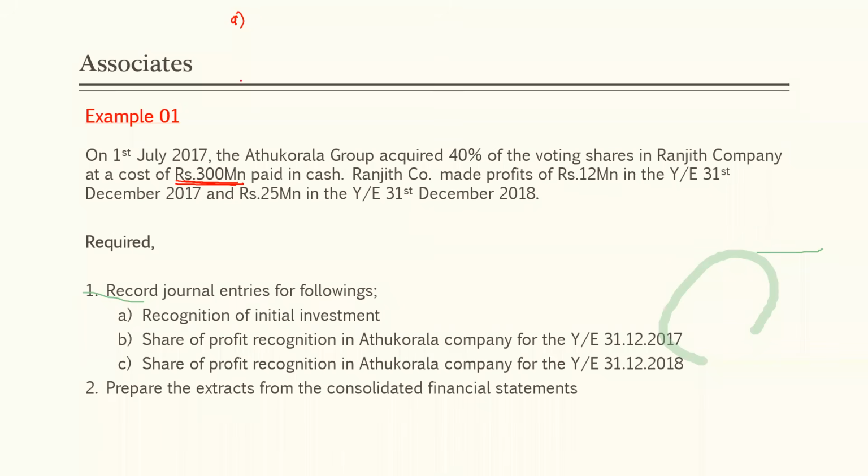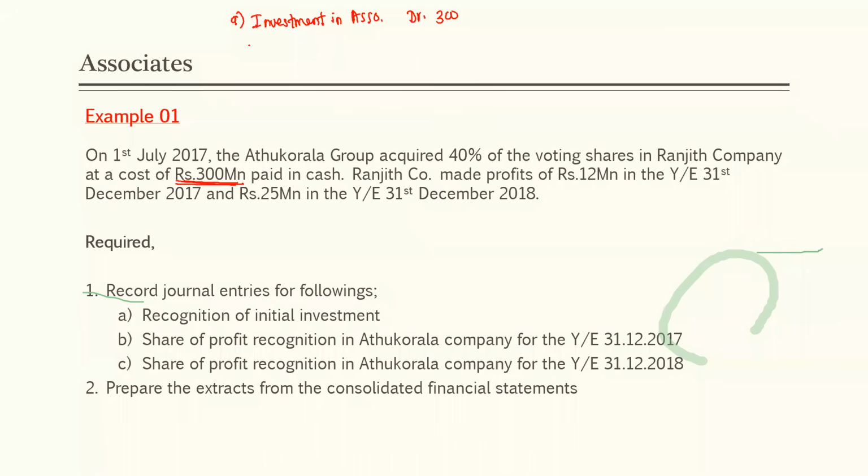Investment at cost. What is the double entry? Investment in associate account debit 300, rupees in millions. 300 million.